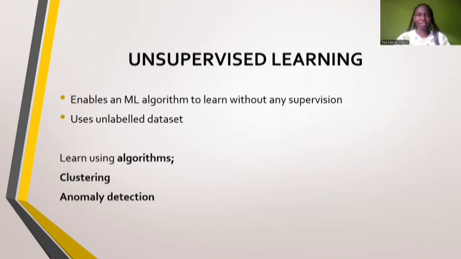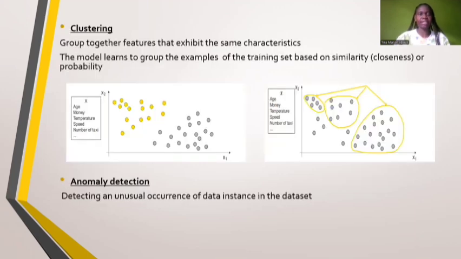Moving forward, in unsupervised learning, it uses an unlabeled data set. That is, the machine learning algorithm learns without any supervision. So it uses algorithms like clustering and anomaly detection to learn. Under clustering, it will group together features that exhibit the same characteristics. For example, in this example, it grouped the yellow together as well as the gray together. Here it used closeness or probability to group them. Then the other one is anomaly detection. In case we had, let's say, a rectangle or a star here, it would be the unwanted value, or it would be standing out.